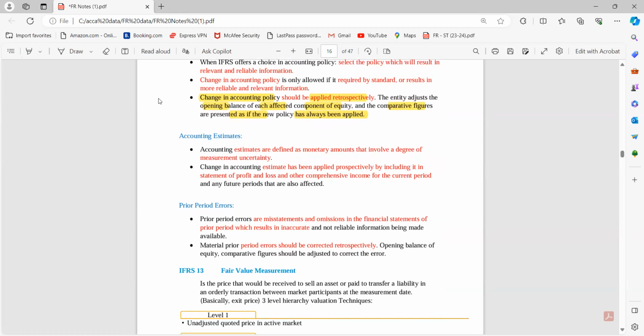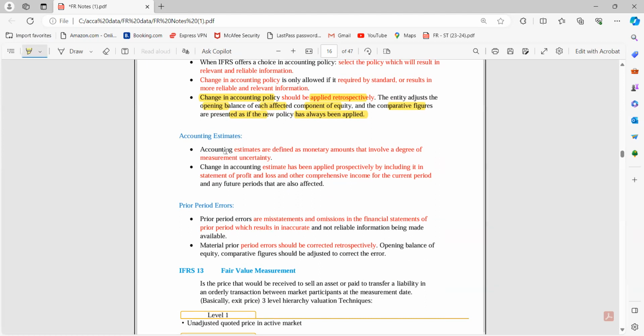So, accounting estimates or accounting policy, students may get confused, guys. They both are different. Accounting estimates are based on judgment. They are basically based on uncertainty. For example, a change in depreciation method is an accounting estimate, but applying depreciation in our financial statements is my accounting policy. So somehow students get confused and this question is repeatedly asked. So I hope you now understand the difference between accounting estimates and accounting policy.